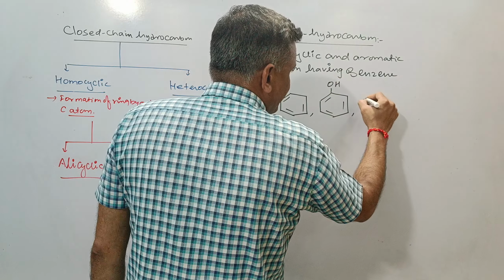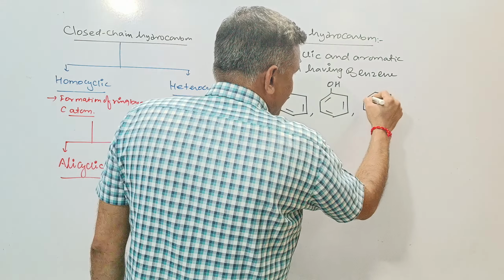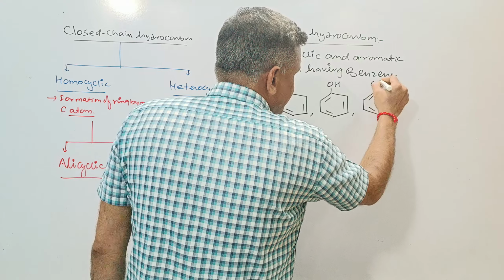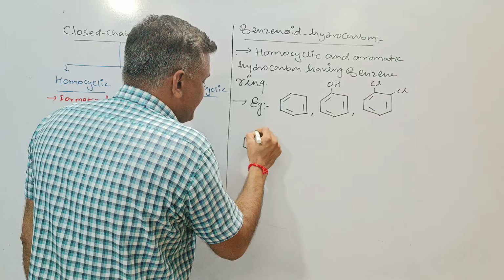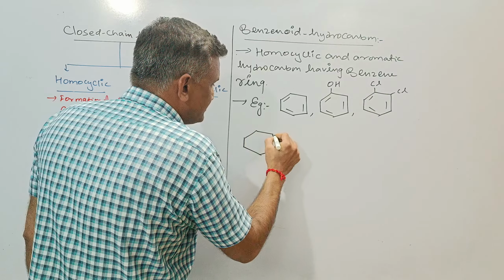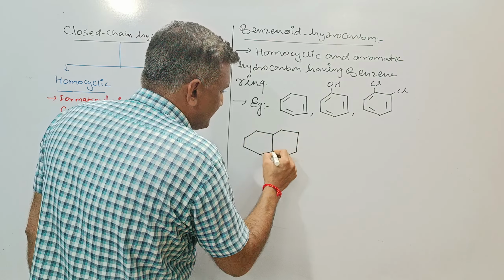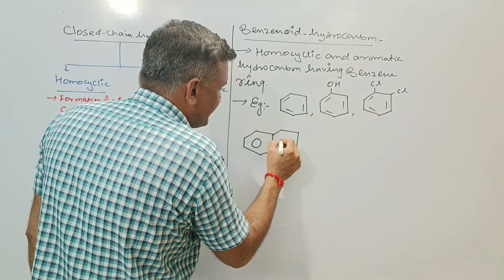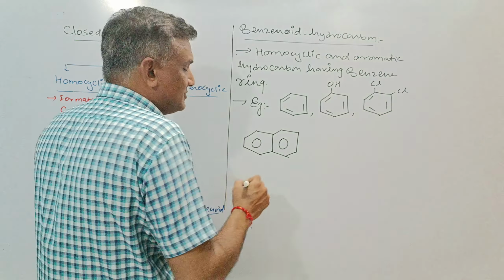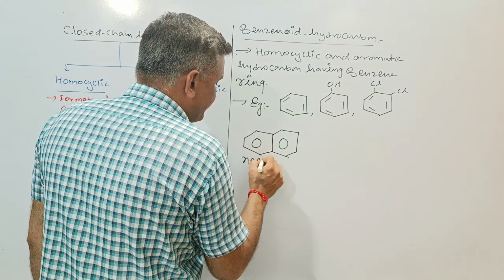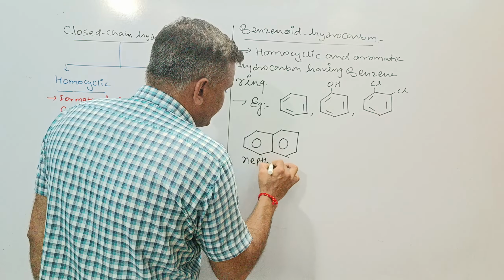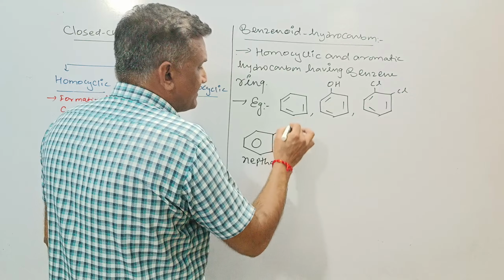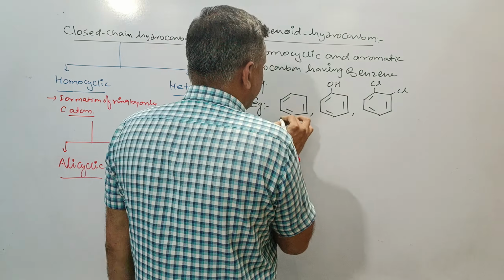You can take more than one substituent as follows. This is the Cl and Cl. These may be more than one benzene ring, as follows. You can write it as follows also. This is naphthalene. This is the benzene and this is the phenol.